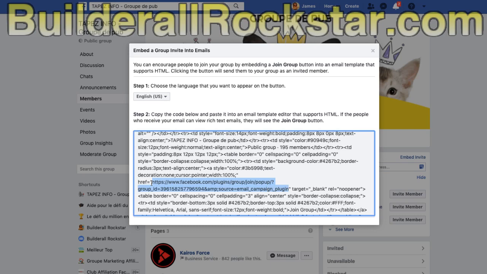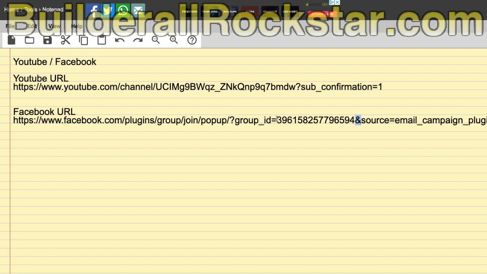So you take this URL, and you will see that in the middle here you have ampersand, AMP, and the semicolon sign. You need to replace this with just an ampersand in your link. I will show you on Notepad, here you have only the ampersand. But the group ID you will find is here.